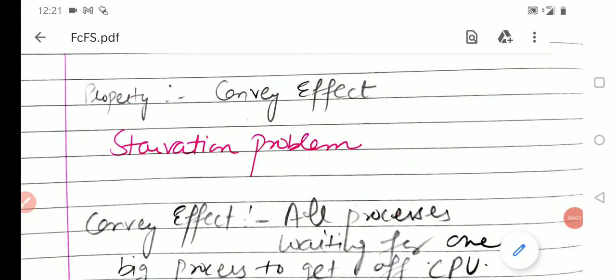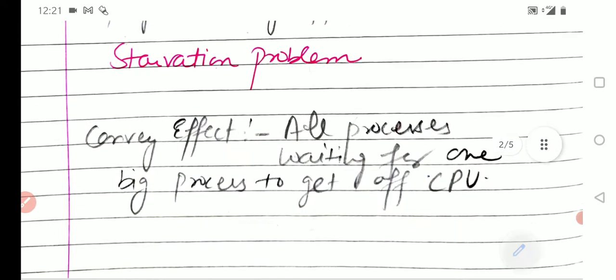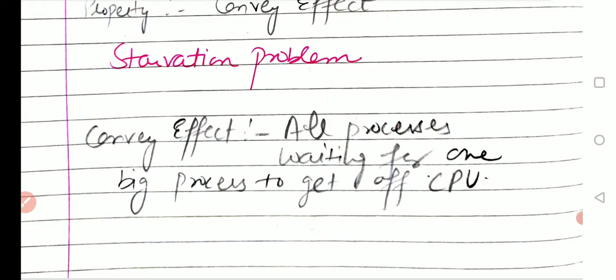We will continue with the problem of first come first serve scheduling. In first come first serve scheduling, we have one disadvantage which is called convoy effect or starvation. Convoy effect means all the processes are waiting until a big process gets off the CPU.